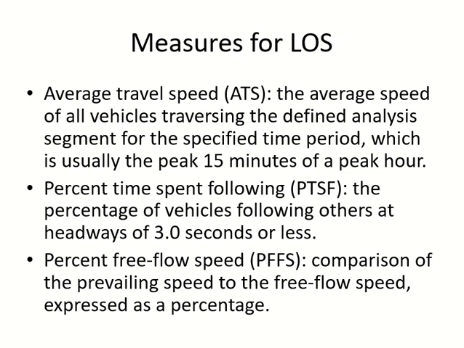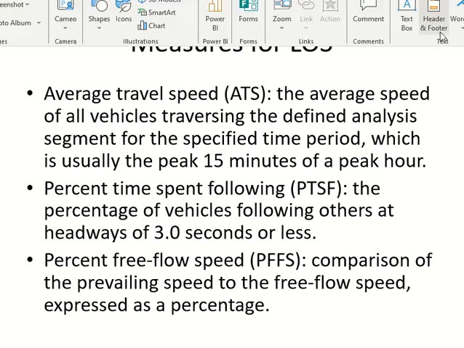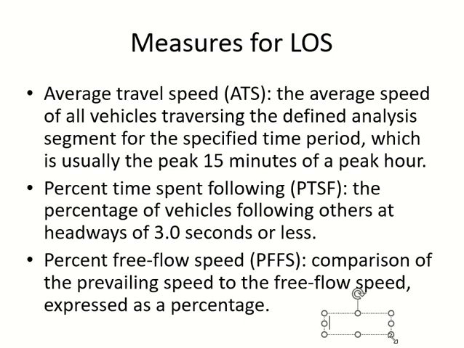Then we have percentage free flow speed. We know about free flow speed, right? Percentage free flow speed means it's a ratio of average travel speed and free flow speed. PFFS is a ratio of average travel speed and free flow speed. Okay, write it in the slides. I did not write it. If something like this comes to the exam, I will not give you the formula. You should know. Because percentage free flow speed, so free flow speed percentage of something, this is the ATS.